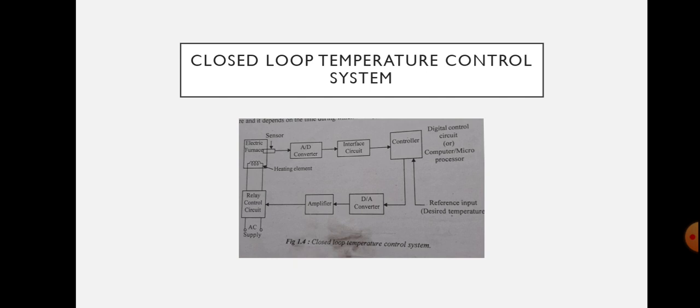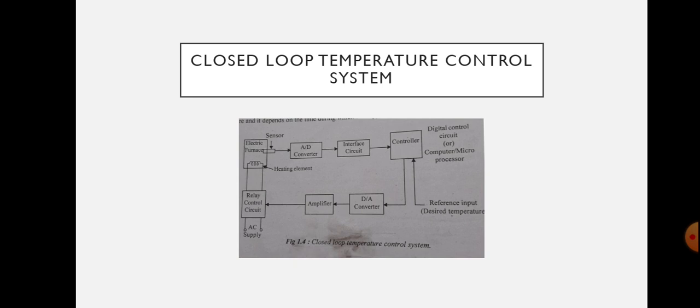The controller is a digital system or computer. The desired temperature is input to the system through keyboard or as a signal corresponding to desired temperature via ports. The actual temperature is sensed by the sensor and converted to digital signal by the analog to digital converter. The computer reads the actual temperature and compares with the desired temperature. That means we are giving the desired temperature to the controller, which will be a computer.